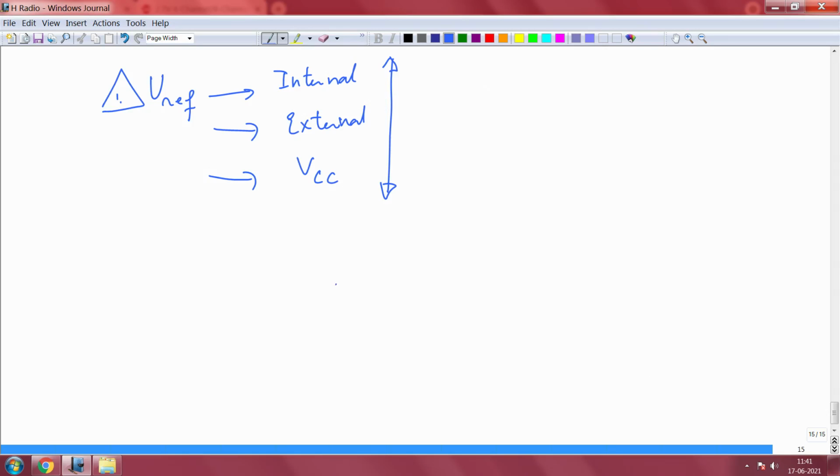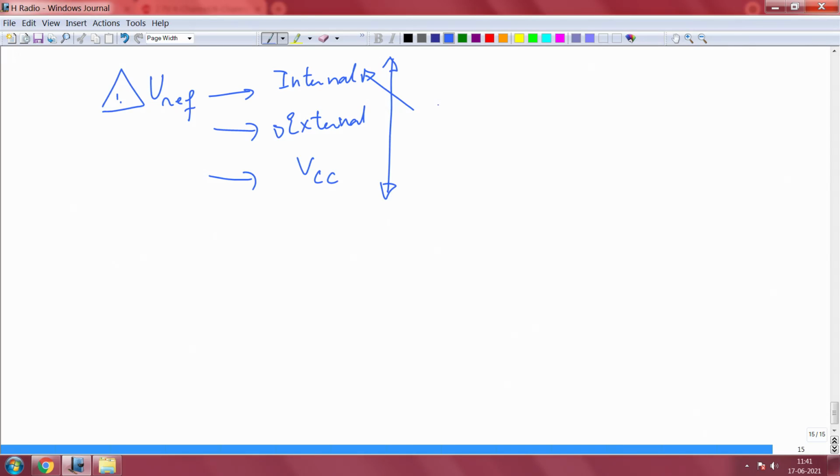For any accurate measurement, it is good to use very accurate stable voltages which you can feed into an ADC from outside, that is called external VREF. If you are choosing from within the chip, choose internal, but choose something which is also very stable, which will give you a very stable reference. Inside the chip they usually use what is known as a band gap reference. So you try to choose the band gap reference as much as possible.